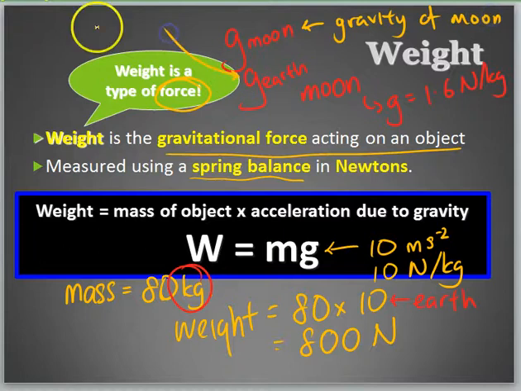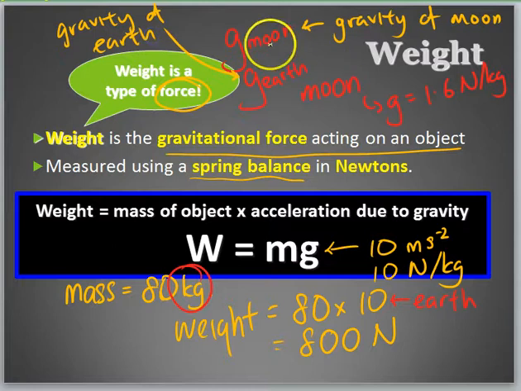Okay, this means gravity of Earth. So don't be too shocked when you see such symbols. Now this is with regards to using the formula W equals mg.